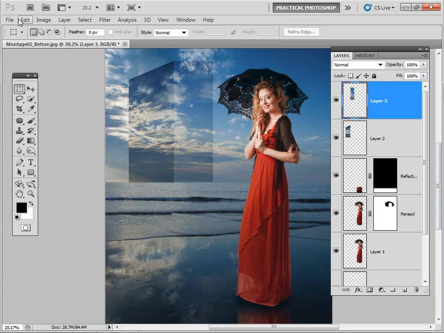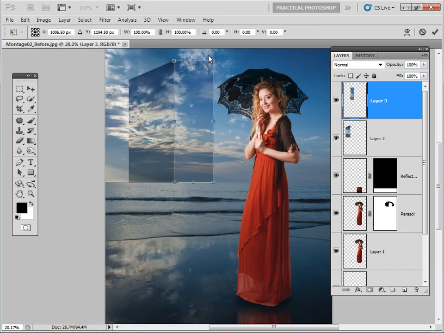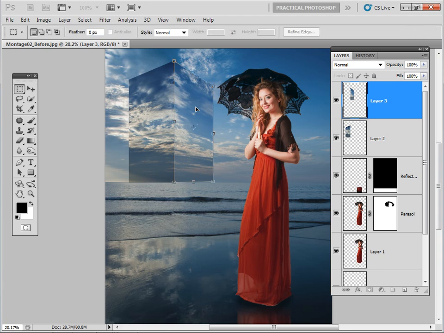That's good. Edit, Transform again, Perspective. This time we bring the right hand side down a little bit so that we're creating the second side of the cube, as it were. And double click to commit those. And then you can see we're getting a good looking cube there. Best practice, let's call these cube left and cube right.